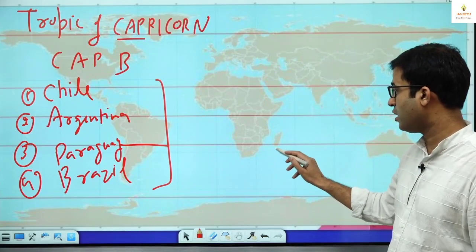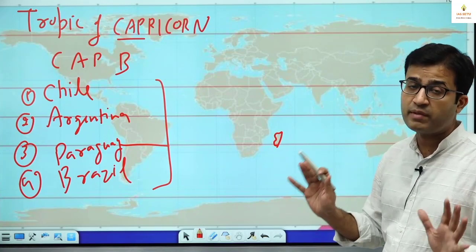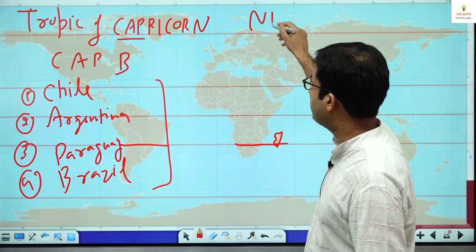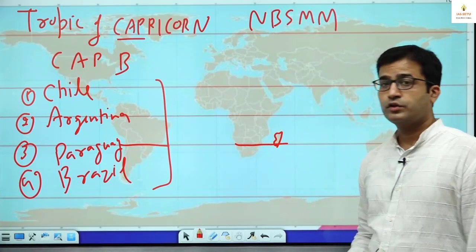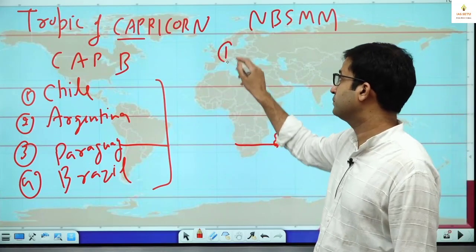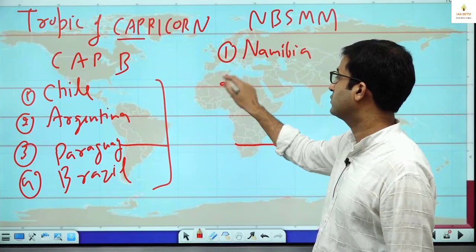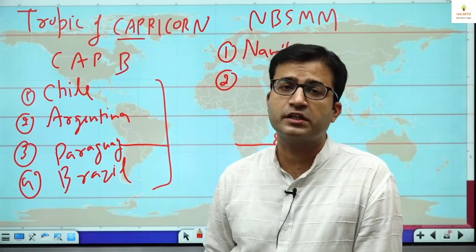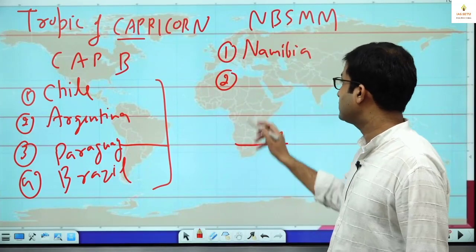Here in Africa we have 5 countries including one large island, Madagascar. Here these are NBSMM. So here this is Namibia. We will cover all these. We will see the physical features in the Africa continent, which are very, very important. Next is Botswana.